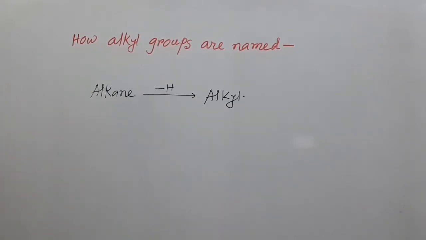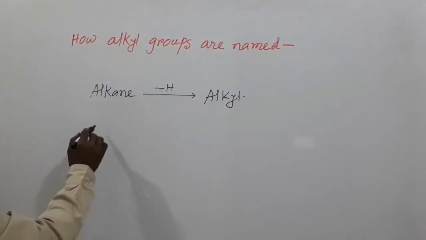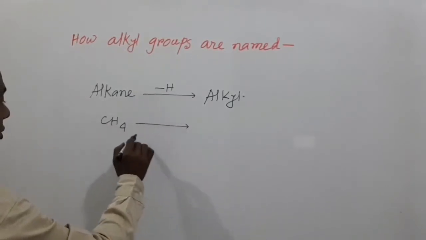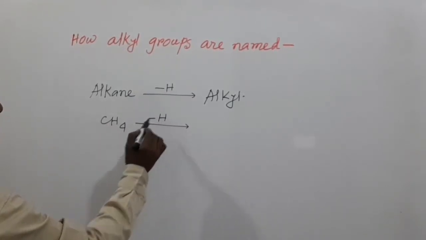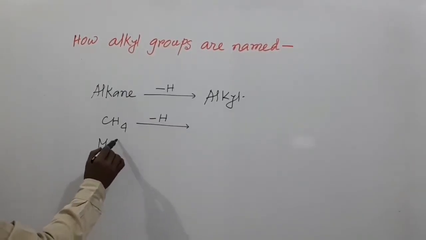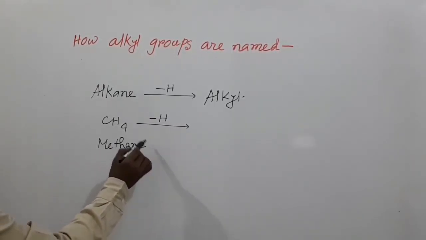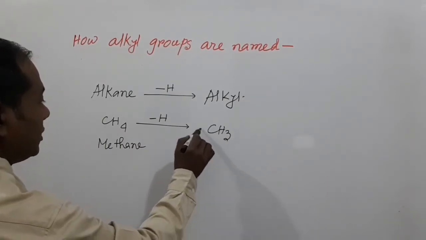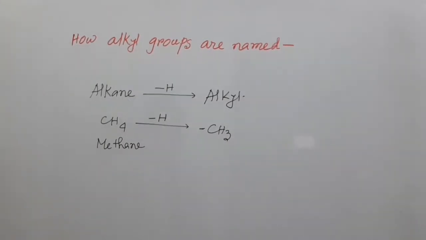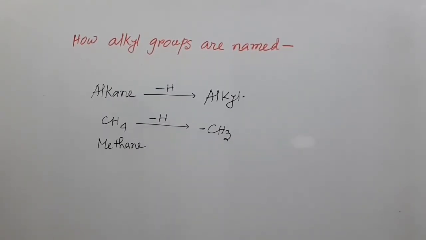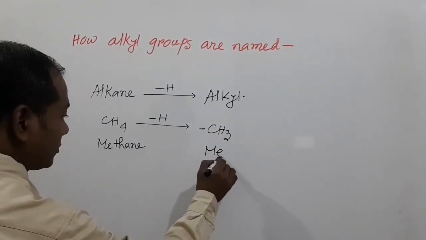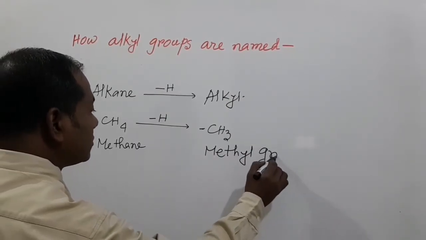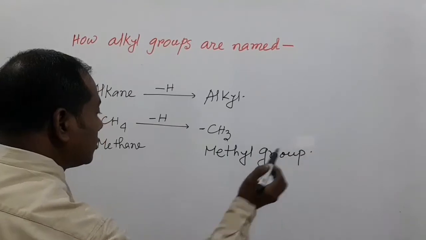Alkyl group, that means when one hydrogen atom is removed from methane, then we get CH3, which is the methyl group.